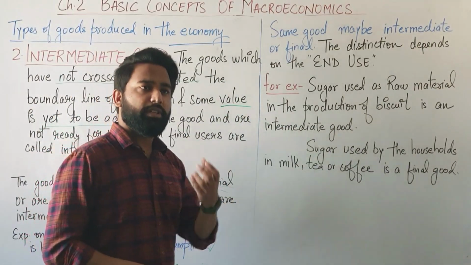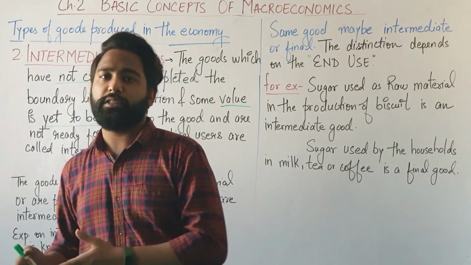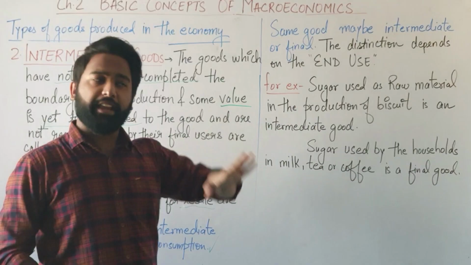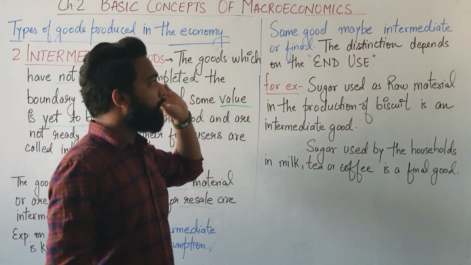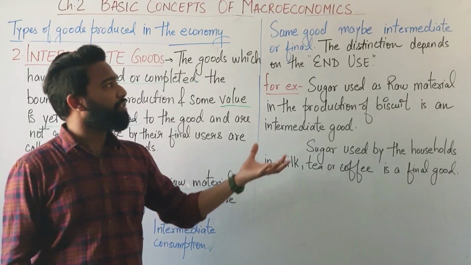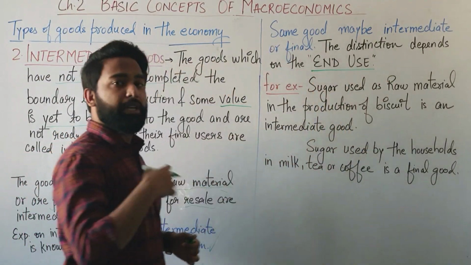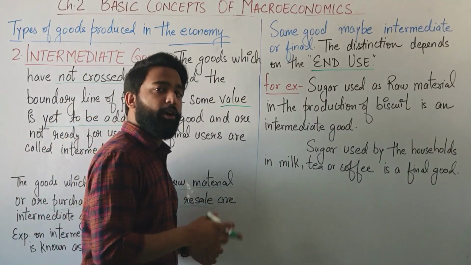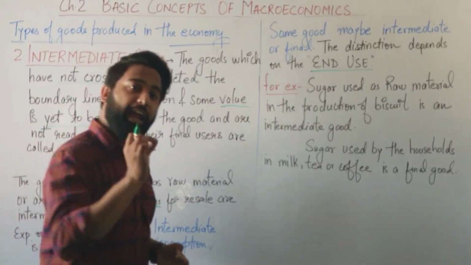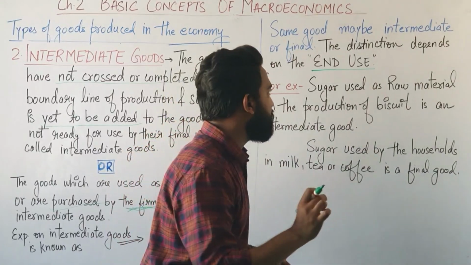Suppose there is a good, can it be a final good as well as an intermediate good? Yes, it can be. The same good may be intermediate or final. The main distinction depends on the end use. We can tell whether a good is intermediate or final by the end use, how the final consumer has utilized it.